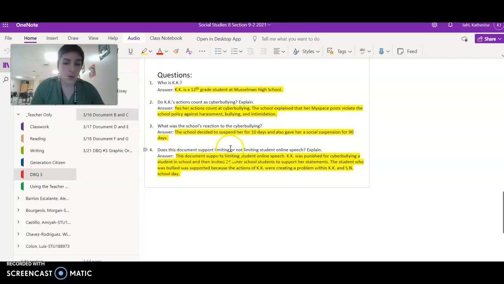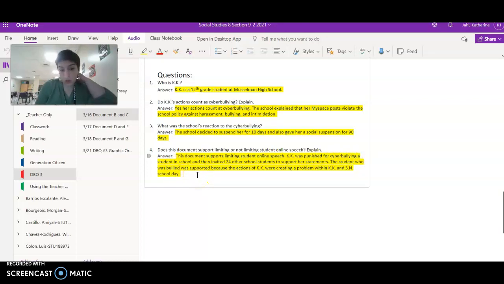Does this document support limiting or not limiting student online speech? Explain. This document supports limiting student online speech. KK was punished for cyberbullying a student in school because she then invited 24 other students to support her statement. So the stuff that she said on MySpace, 24 students joined that club. A student who was bullied was supported because the actions of KK were creating a problem within KK and SN, that's the victim, school day.